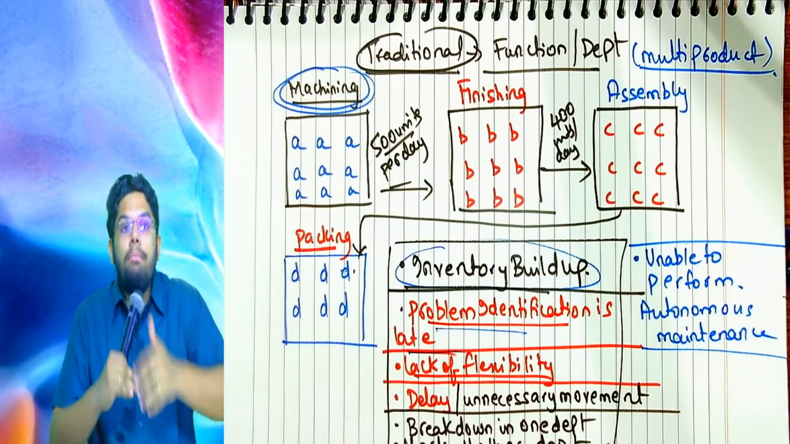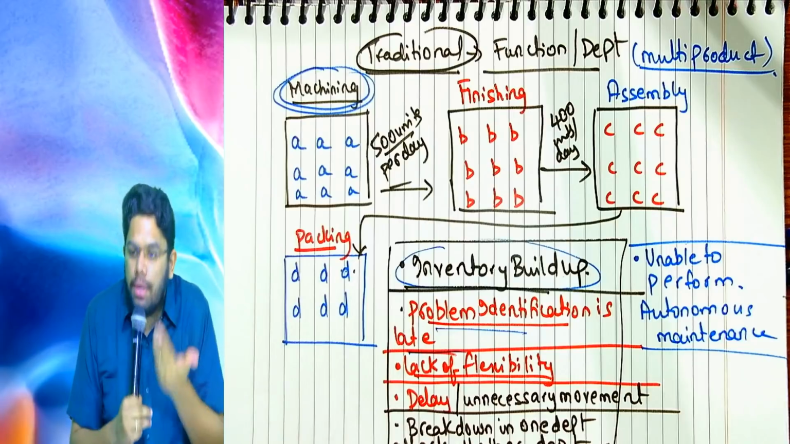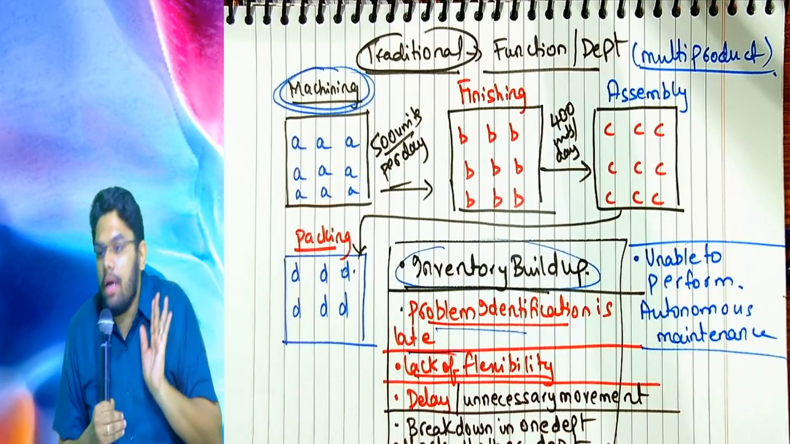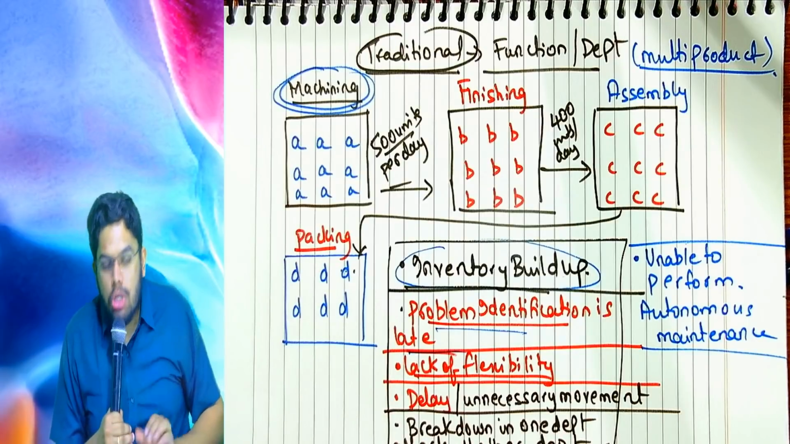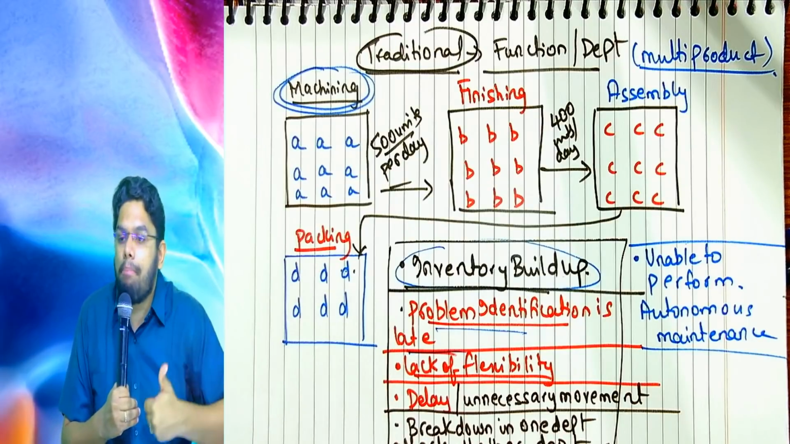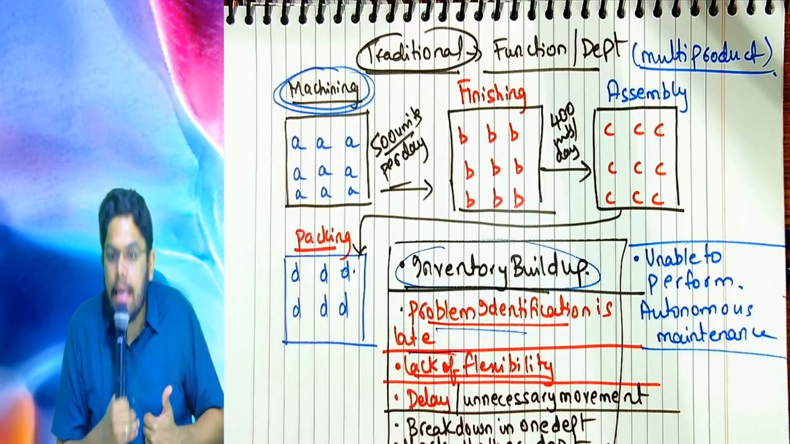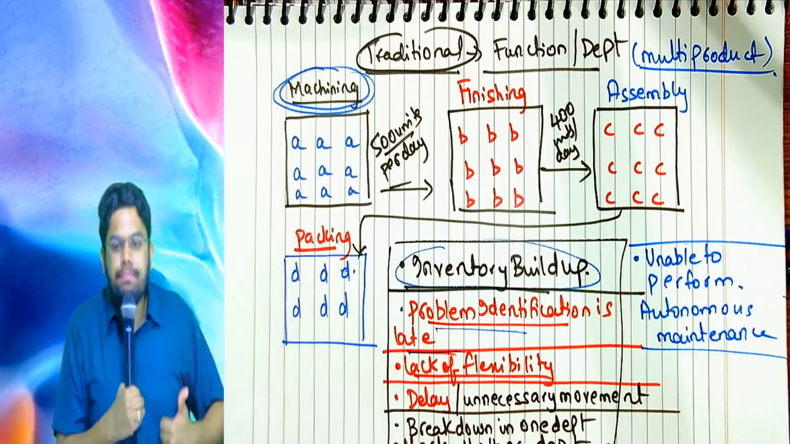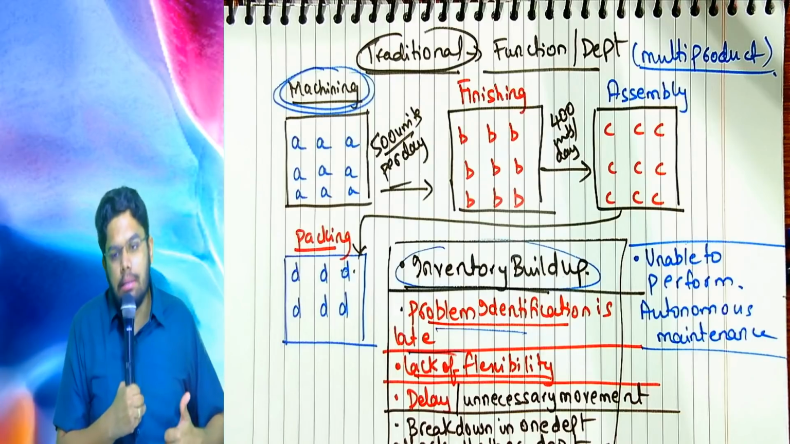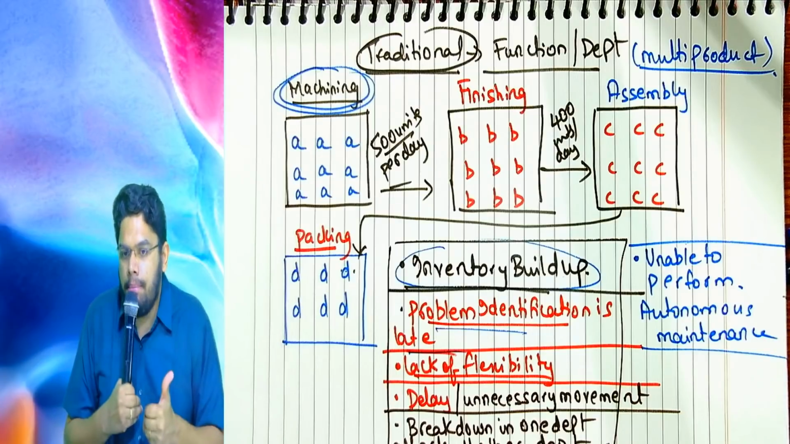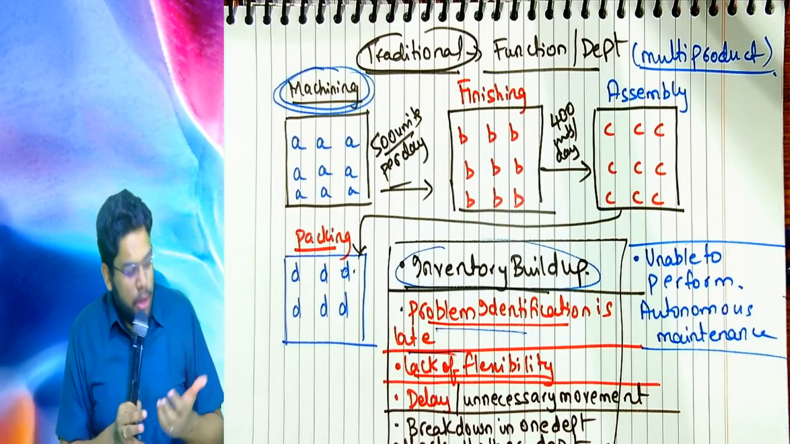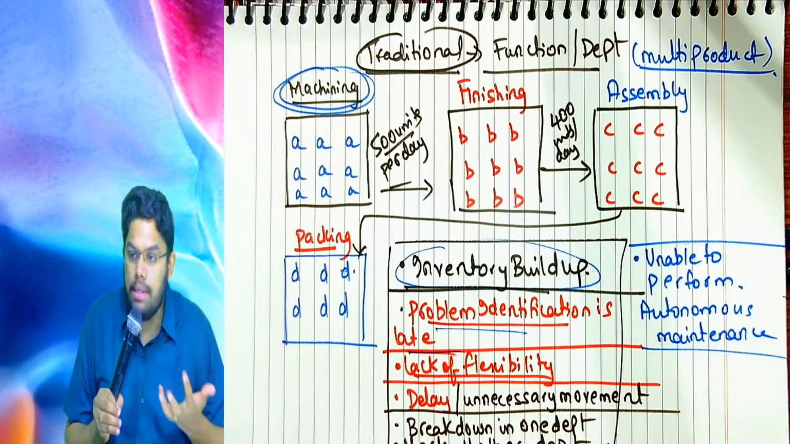Unfortunately, when machines are huge and of advanced nature, it is difficult for the operator to do any kind of maintenance on his own. So due to the nature of complex machines that are maintained in the traditional manufacturing style, autonomous maintenance and concepts like TPM cannot be implemented. It is very difficult to implement. Are you seeing how many problems we are facing?